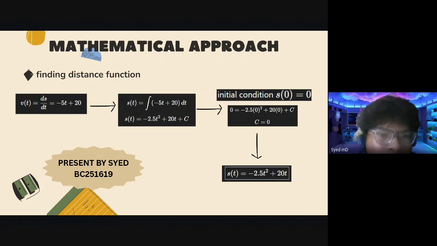We integrate with respect to t, and then we get -2.5 t squared plus 20t plus c. Now we need to find the integration constant. How do we do it? We use the initial condition, which is s at t equals 0, and we use this value because that is just before the car starts to brake. Then we find that c equals 0, and the distance function is negative 2.5 t squared plus 20t.